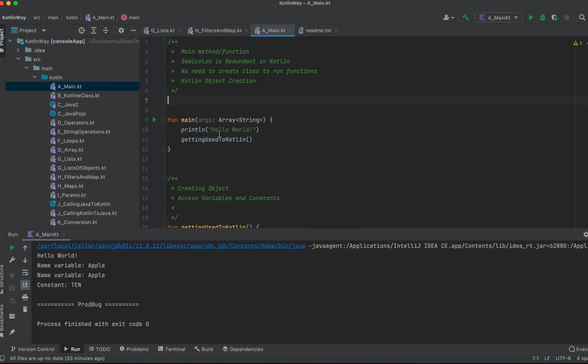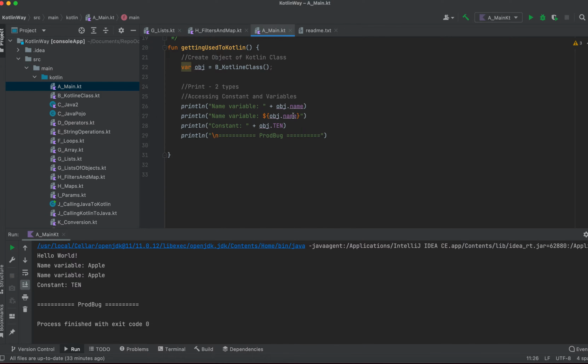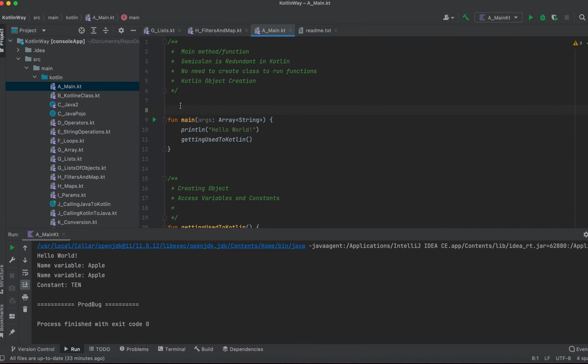Always, hello world is the favorite code for any language which you learn for the first time. So let's run a hello world only. Now, an important point to understand is to look at the extension. It is your class name dot kt, and you don't need to create a class here. In Java we always start with class ABC, then you write a main method and then execute that main method, right? This is the style of Java.